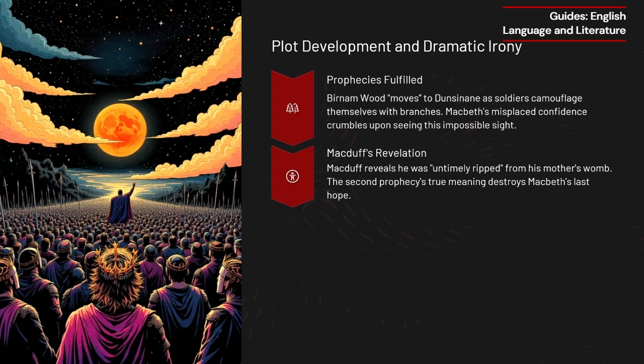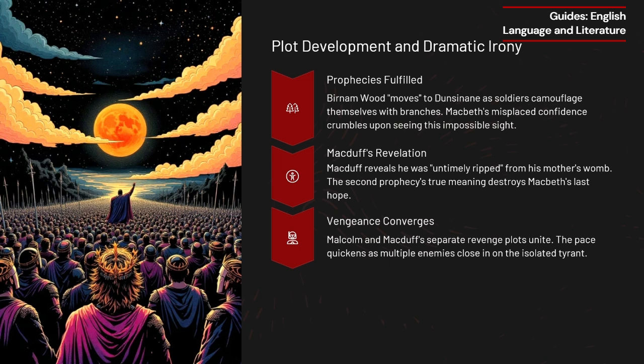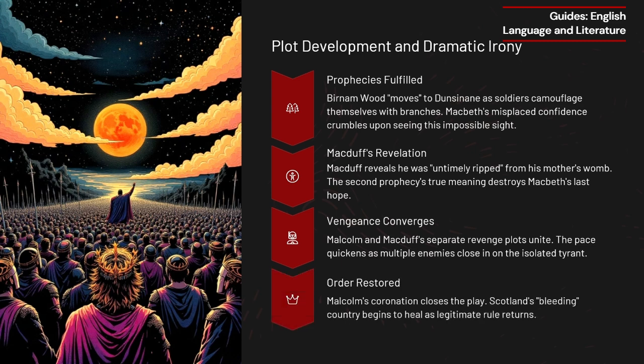With Macbeth's fate sealed, vengeance converges as Malcolm and Macduff's separate revenge plots come together. The pace of the play accelerates, with multiple forces closing in on the isolated tyrant. His downfall is inevitable. Finally, order is restored. With Macbeth dead, Malcolm takes his rightful place as king, bringing peace back to Scotland. The cycle of ambition, violence, and tyranny ends, and a natural order is re-established.